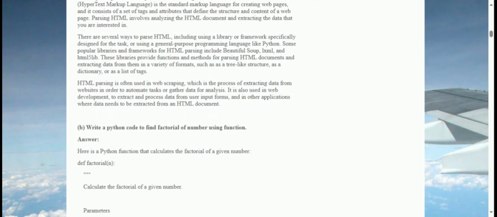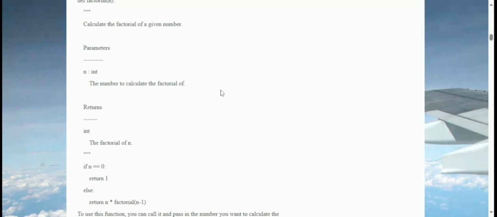If n == 0: return 1. Else: return n * factorial(n-1). To use this function, you can call it and pass in the number you want to calculate the factorial of as an argument. For example, factorial(5) # returns 120. factorial(10) # returns 3628800.